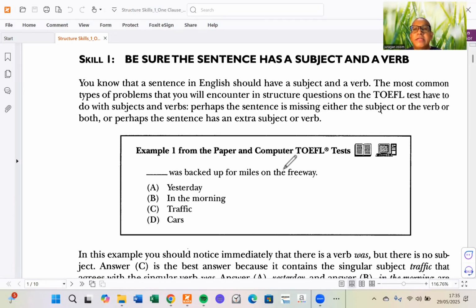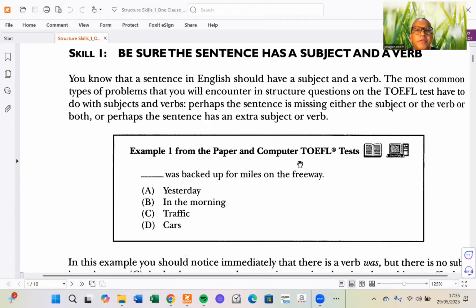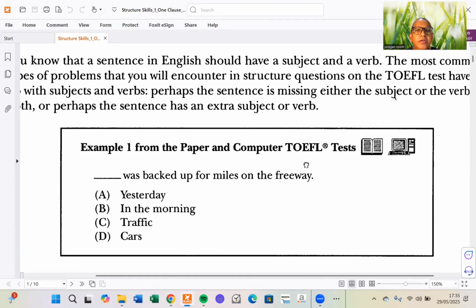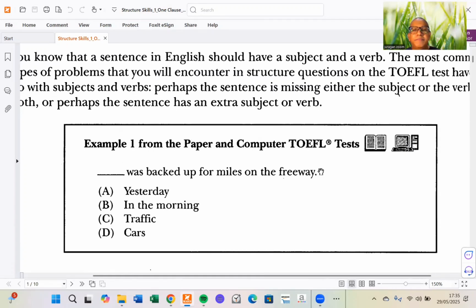So let's start with this example first. Example one from the paper and computer TOEFL test. If you check in here, we have the blank and was picked up for miles on the freeway. We have a few options here: yesterday, in the morning, traffic, and cars. So which one is the answer according to you?